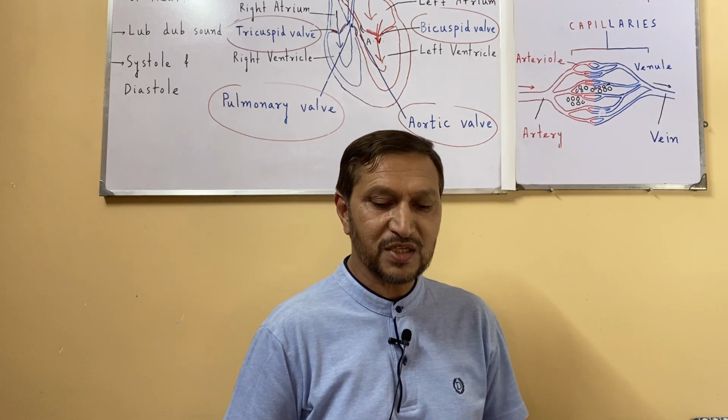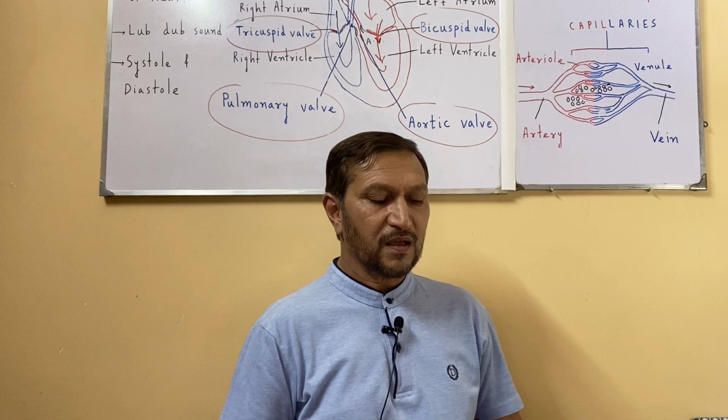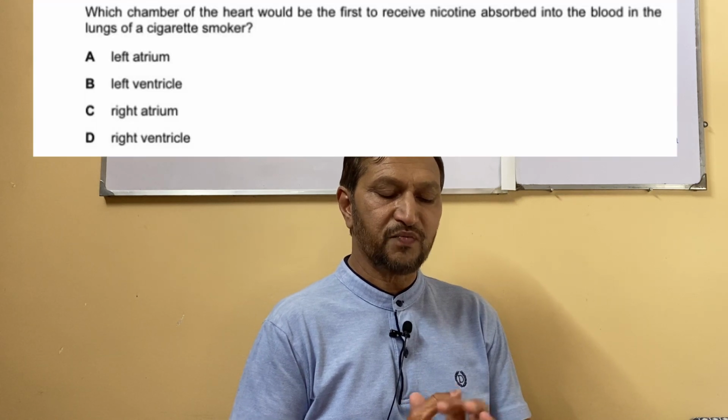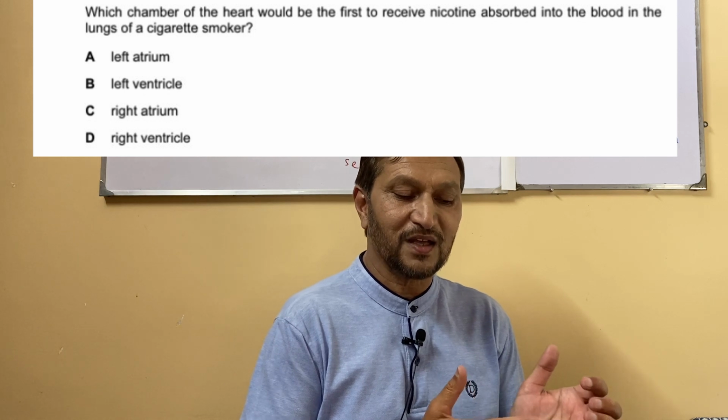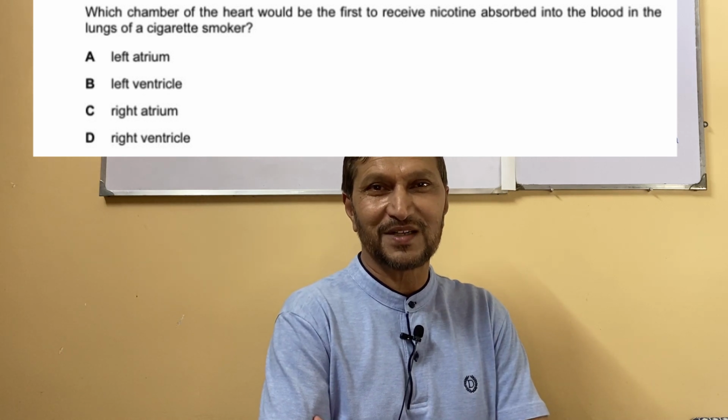And the last question is, which chamber of the heart would be the first to receive nicotine absorbed into the blood in the lungs of a cigarette smoker? It's a different question.